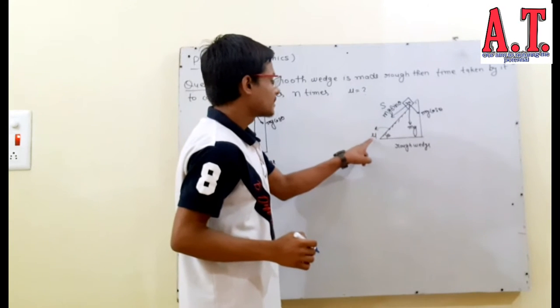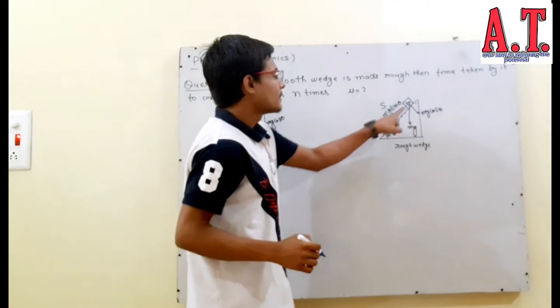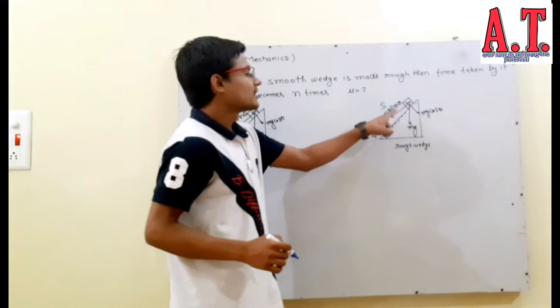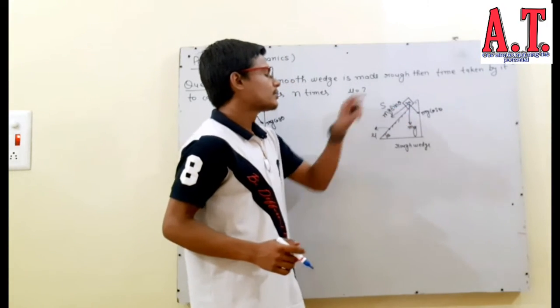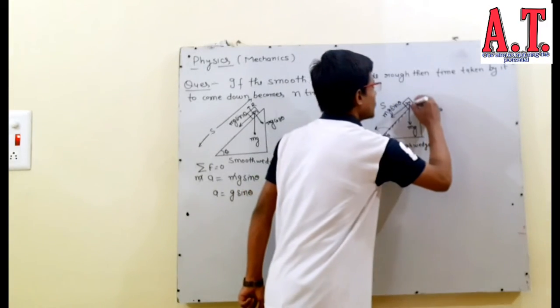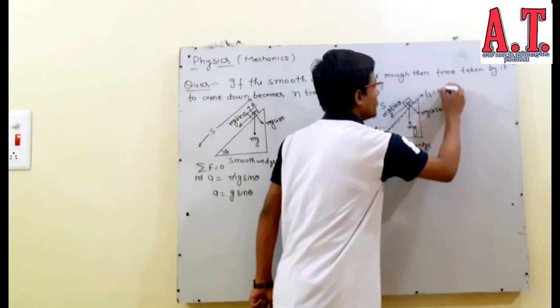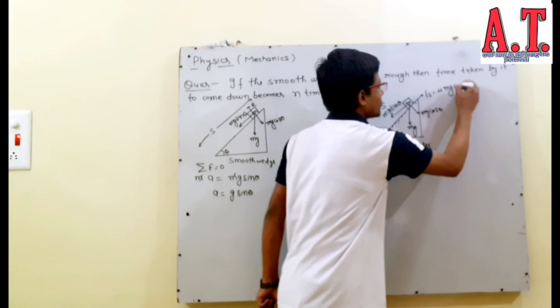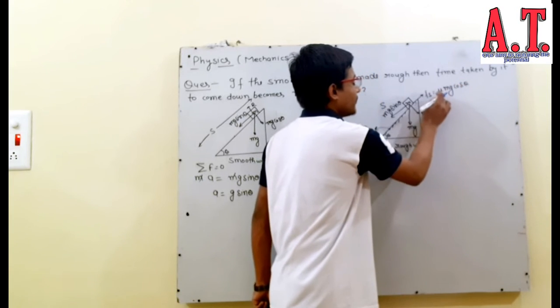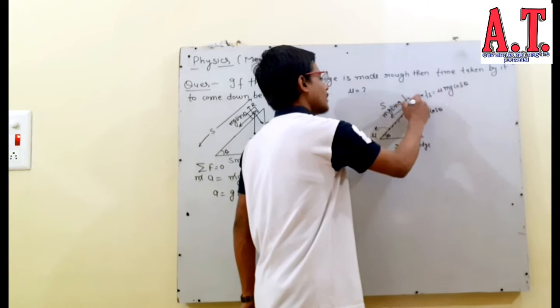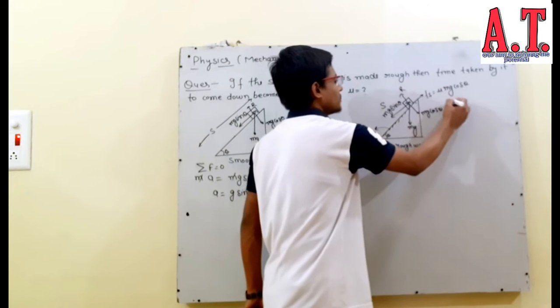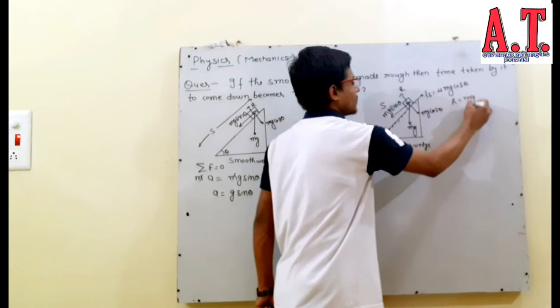This friction coefficient mu exerts a frictional force on this block, given by F equals mu R, whereas R, the reaction, is R equals mg cos theta, so F equals mu mg cos theta.